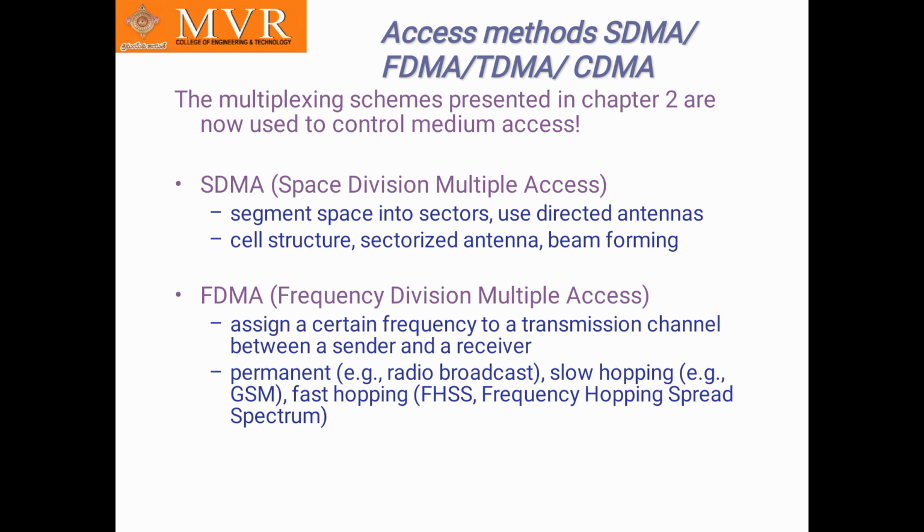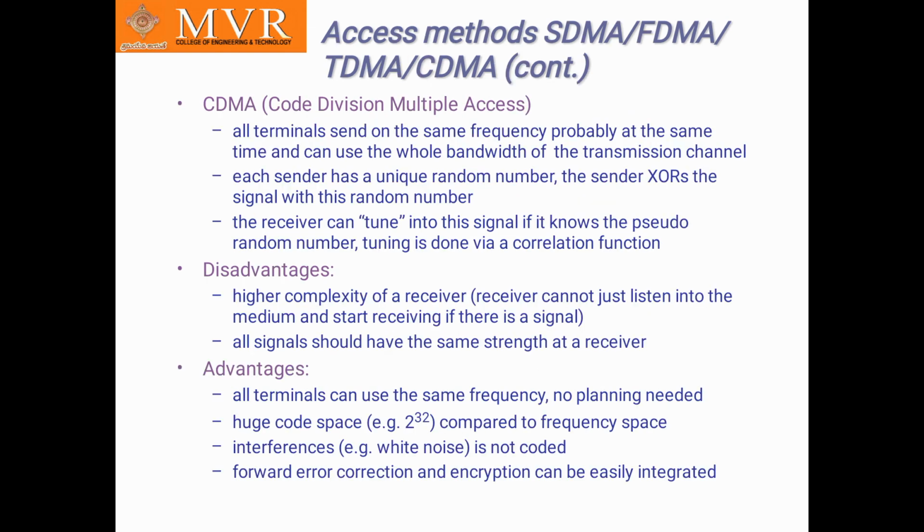The name itself says it: the channel between sender and receiver is divided by frequency, so multiple access from sender to receiver. It is permanent, as in radio broadcast, slow hopping GSM, fast hopping, which is nothing but FHSS, frequency hopping spread spectrum.